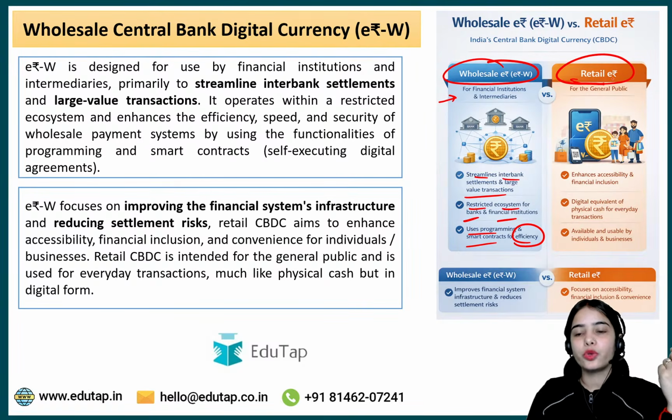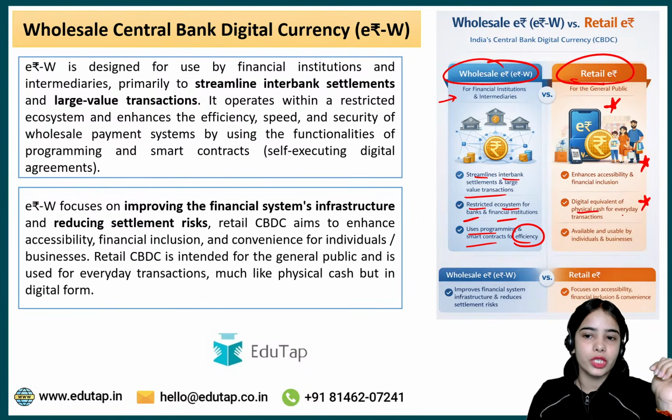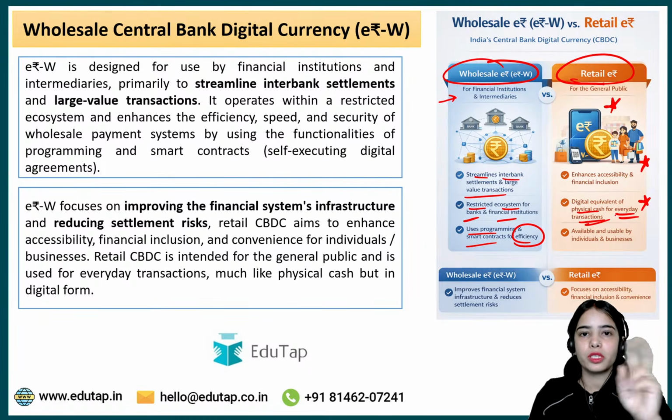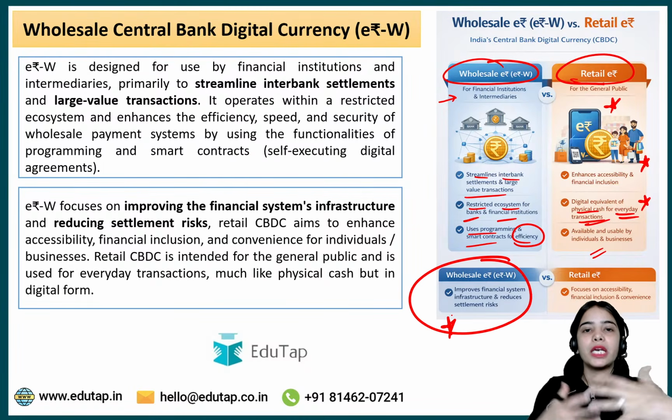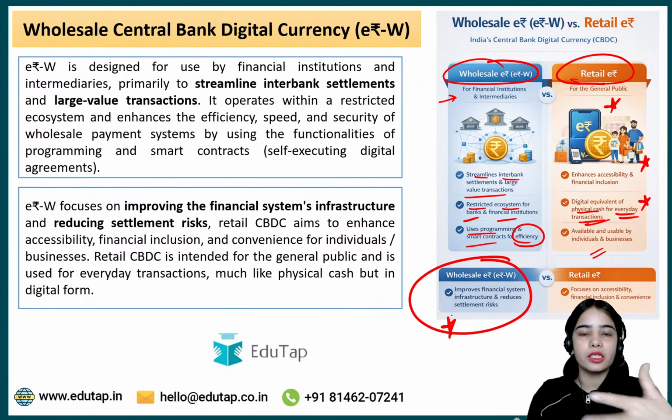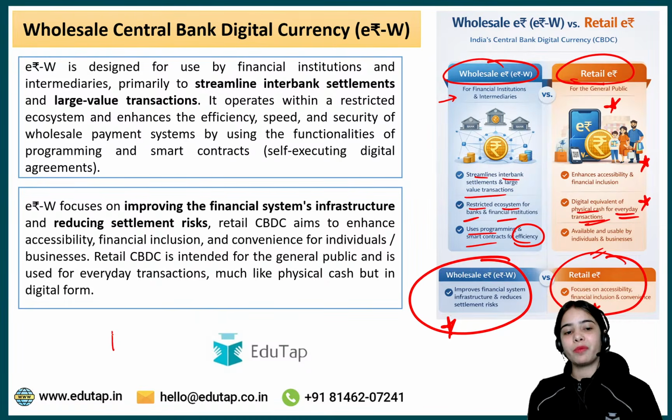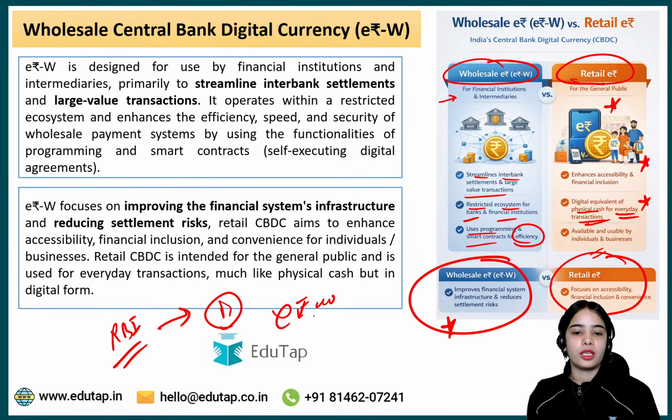Okay, retail e-Rupee, this is for the general public. It enhances accessibility and financial inclusion. It is the digital equivalent of physical cash for everyday transactions, person to person, person to merchant transactions, available and usable for individuals and businesses. Wholesale e-Rupee improves the financial system. It makes it more efficient, faster, as well as more transparent. Retail e-Rupee focuses on accessibility, financial inclusion and convenience. And remember that the RBI can mandate the banks to use the e-Rupee wholesale. That will be more transparent. Okay.